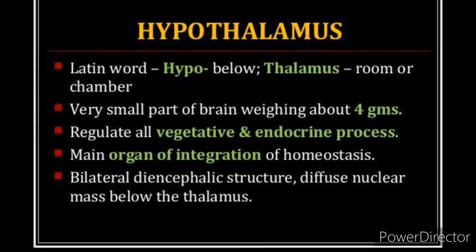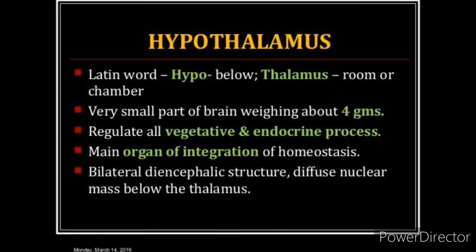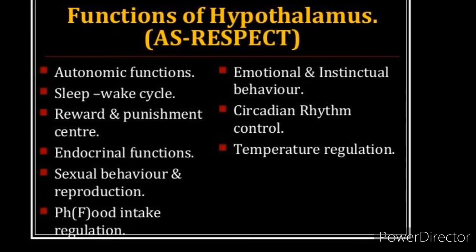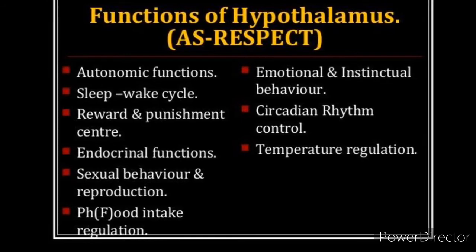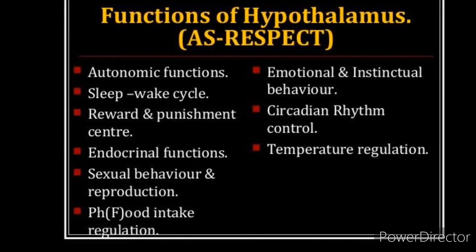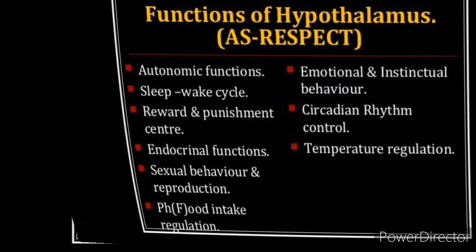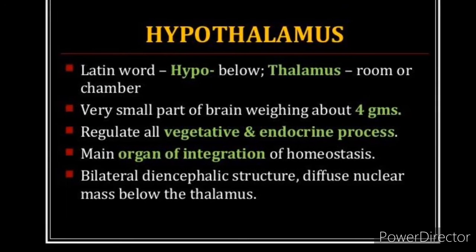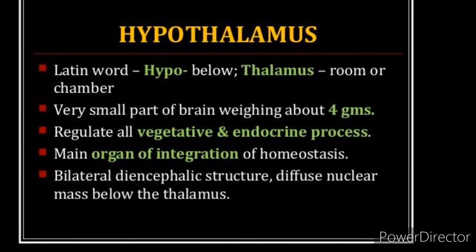Next, hypothalamus. It lies at the base of the thalamus. It controls involuntary functions like hunger, thirst, sleep, sweating, sexual desire, anger, fear, water balance, blood pressure, etc. It acts as a thermoregulatory, that means temperature control, center of the body. It controls the secretion of hormones from anterior pituitary gland and is an important link between nervous system and endocrine system.